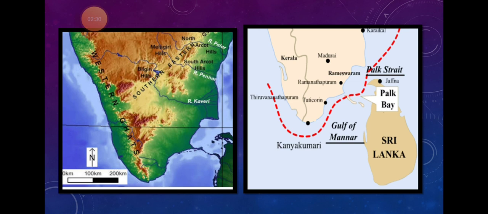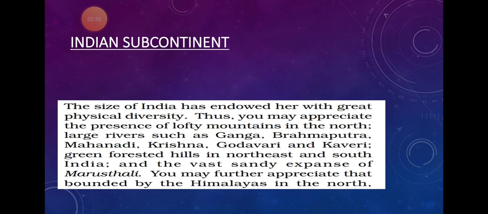Now you can see this map. In this map, between India and Sri Lanka, you will find a narrow channel. Above that narrow strip of the channel, the part is called Palk Strait, and below that narrow strip, the Palk Bay, that is called the Gulf of Mannar. You will find the Gulf of Mannar almost enclosed on three sides by landmass and one side is open towards the sea. Now we are going to discuss the Indian subcontinent.